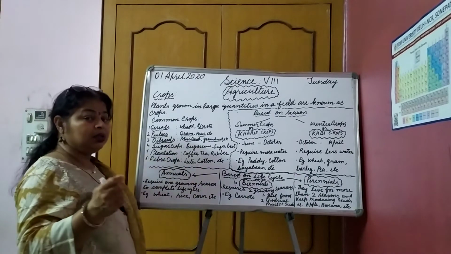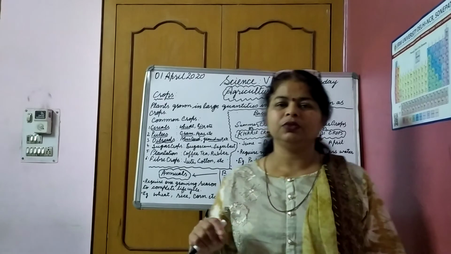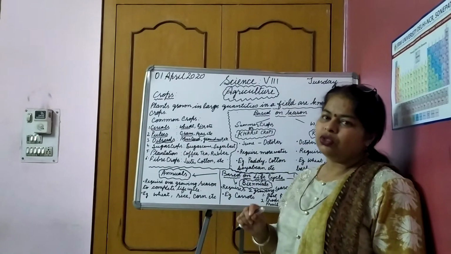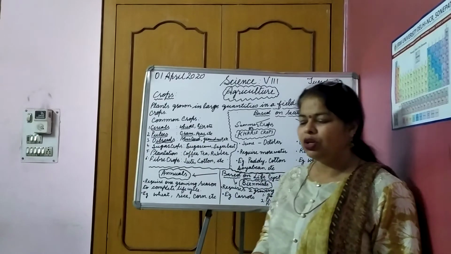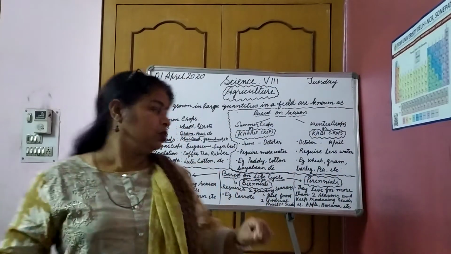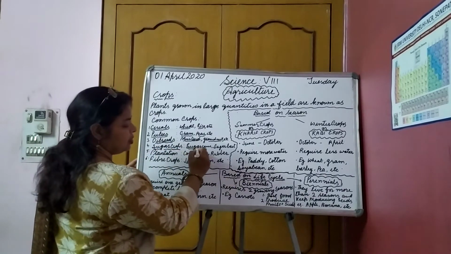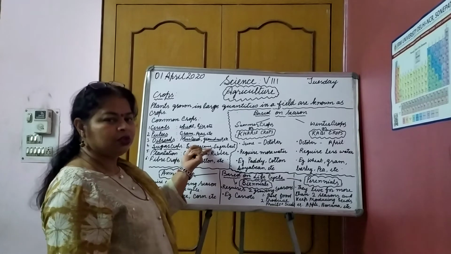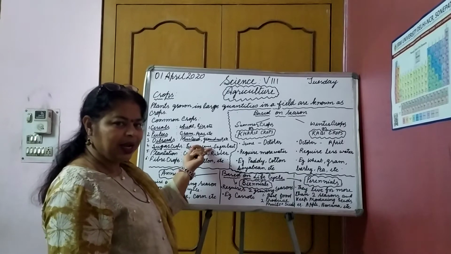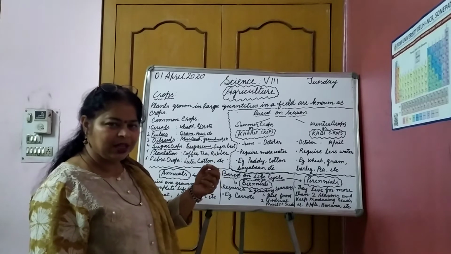Then there is a category of crops which yield sugar. We call them sugar crops. Sugar crops are sugarcane. The juice of the sugarcane is extracted and used to make jaggery, gur in Hindi.